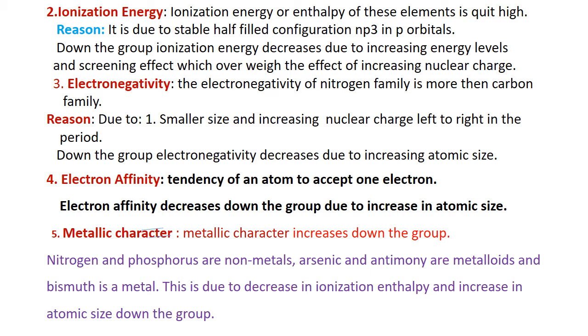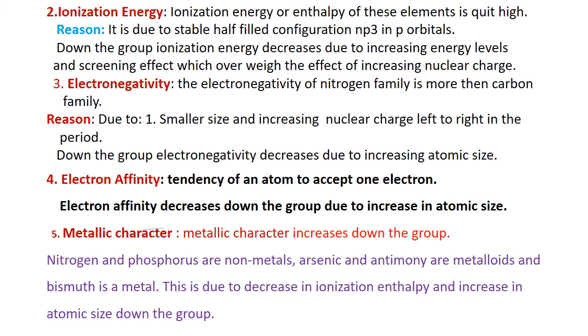Electron affinity is the tendency of an atom to accept one electron. It may also be defined as the amount of energy released when one electron is added to the outermost orbit of the gaseous atom. So electron affinity decreases down the group due to increase in atomic radius.